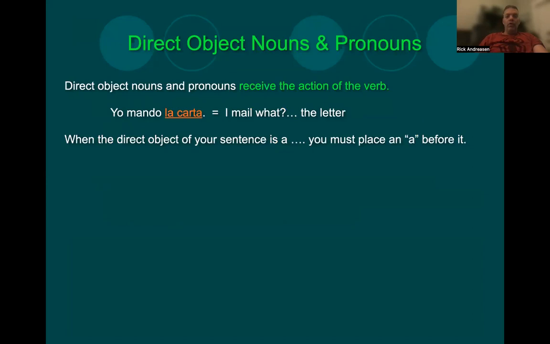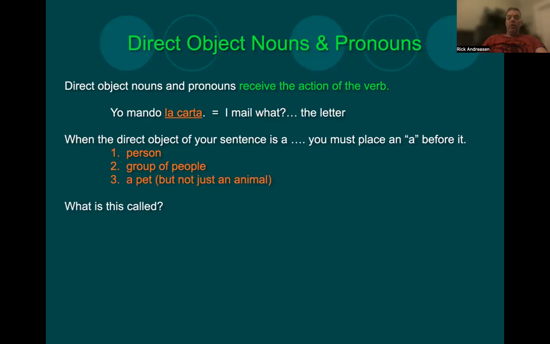All right, we're going to do a couple of things. We're going to look at just a summary first and then do some exercises. So direct object nouns and pronouns receive the action of the verb. Yo mando la carta. You mail what? The letter. So la carta is a direct object. When the direct object is a person, group of people, or a pet, but not just any old animal, you must place an a before it. And I'll tell you what that means.